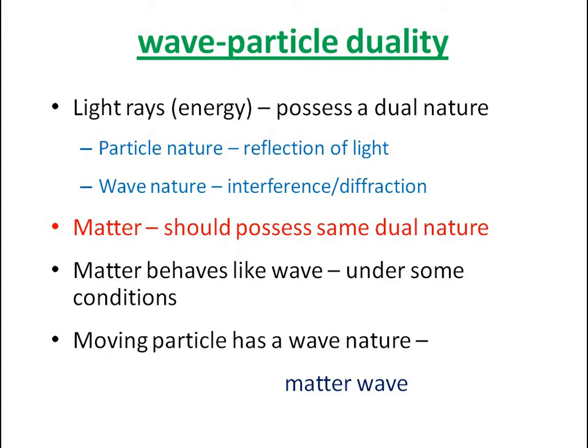So in a similar way, matter, meaning electron, proton, atoms, molecules, should also possess the same dual nature. Matter already has a particle nature and it behaves like a wave under some conditions, or we can say a moving particle has a wave nature. We call this wave a matter wave. So a matter wave is the wave associated with the matter under some conditions.